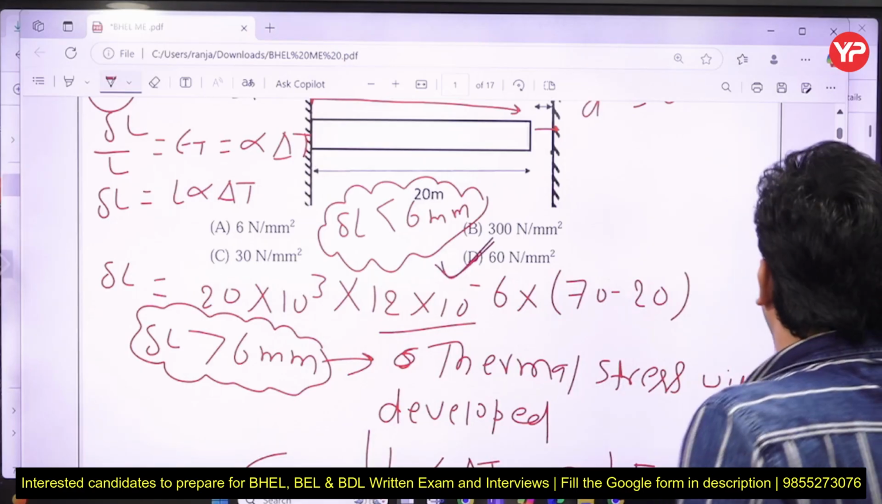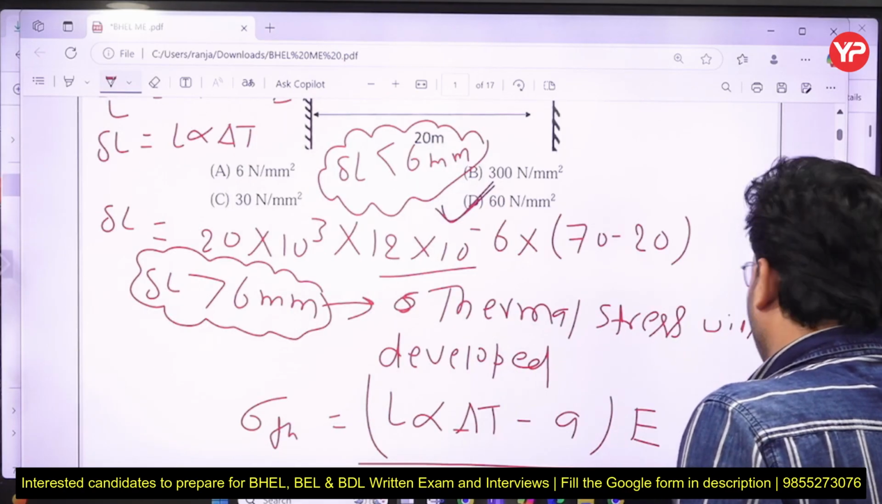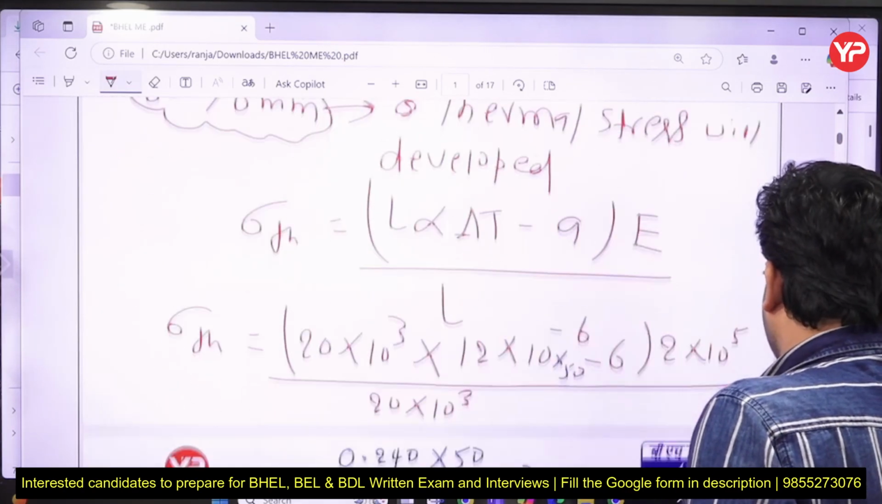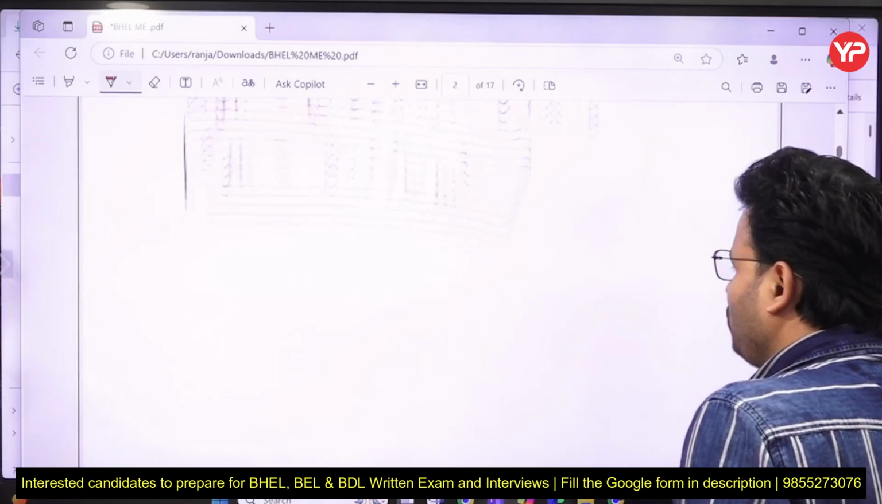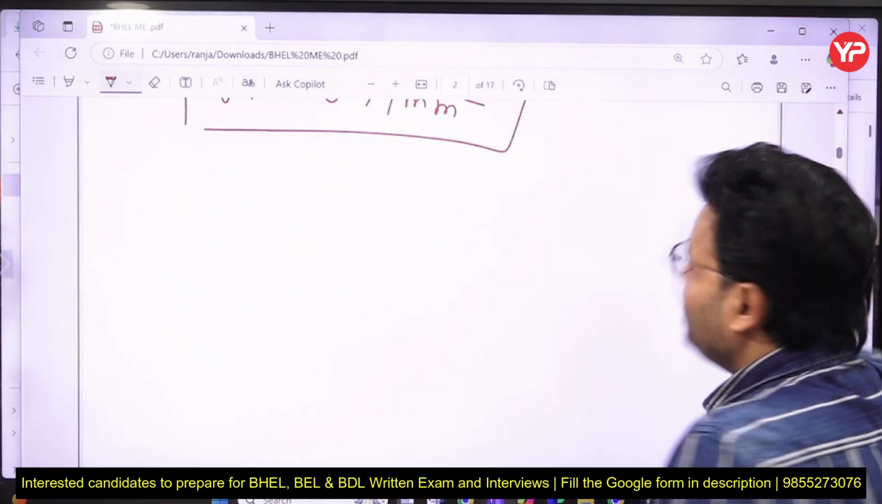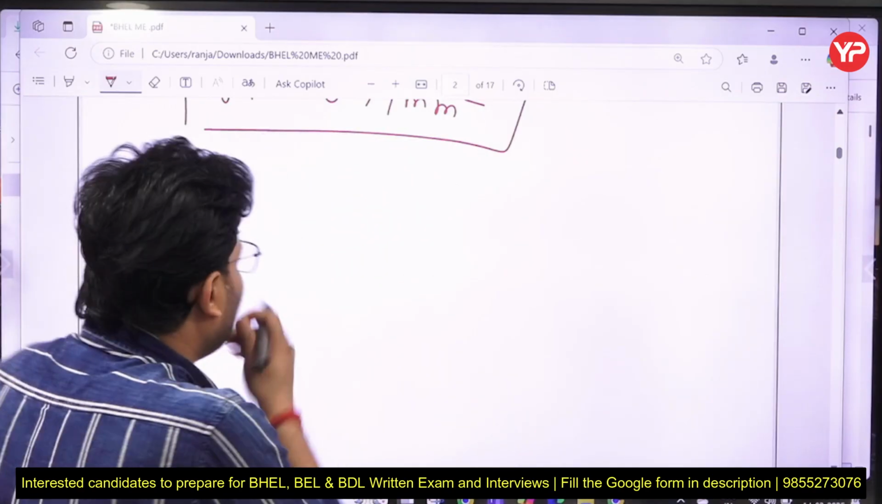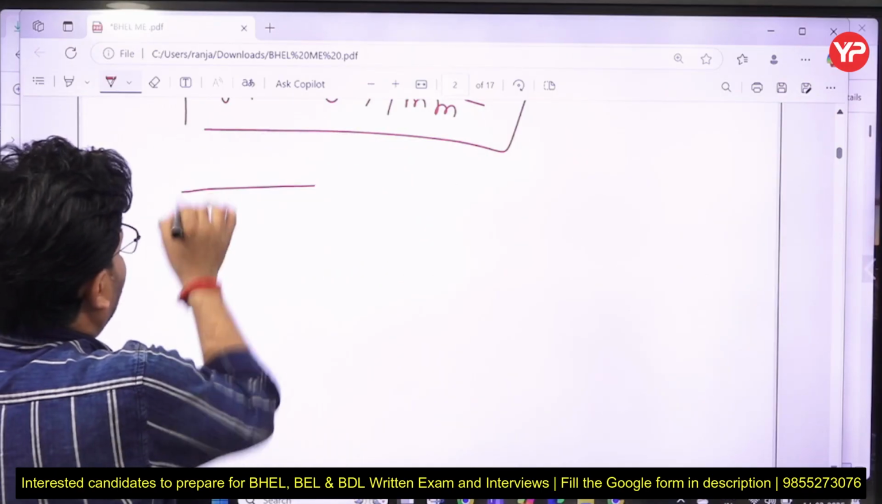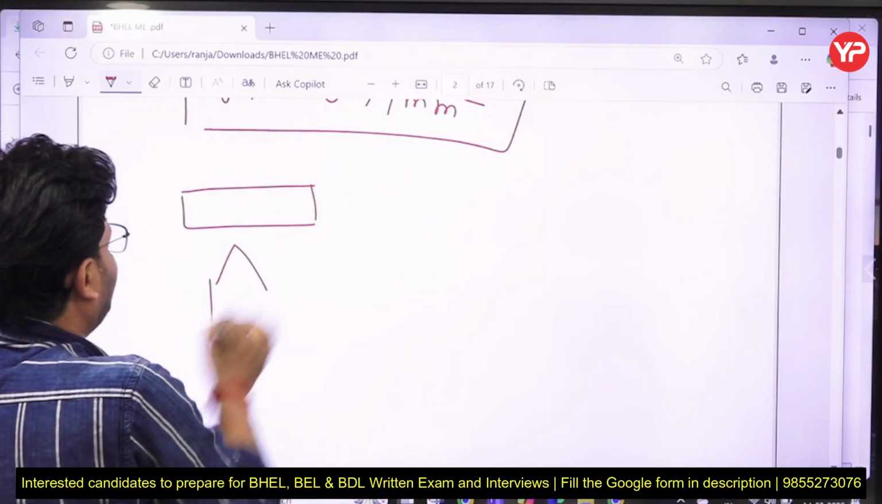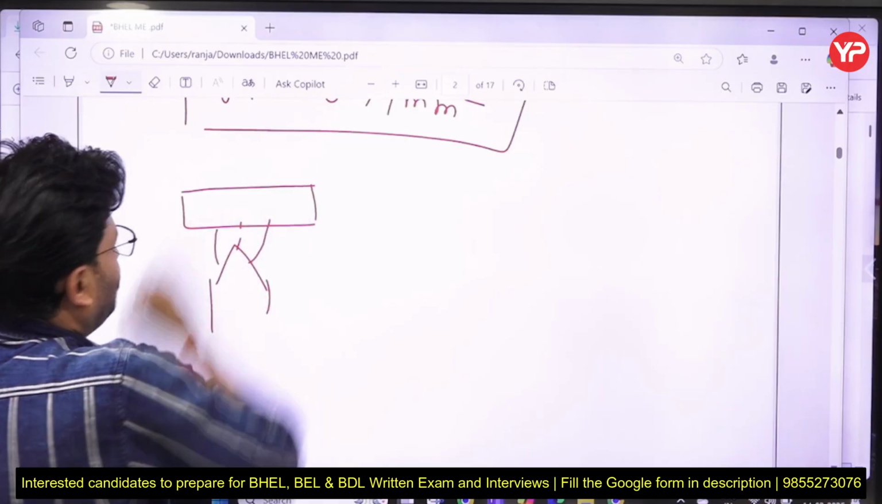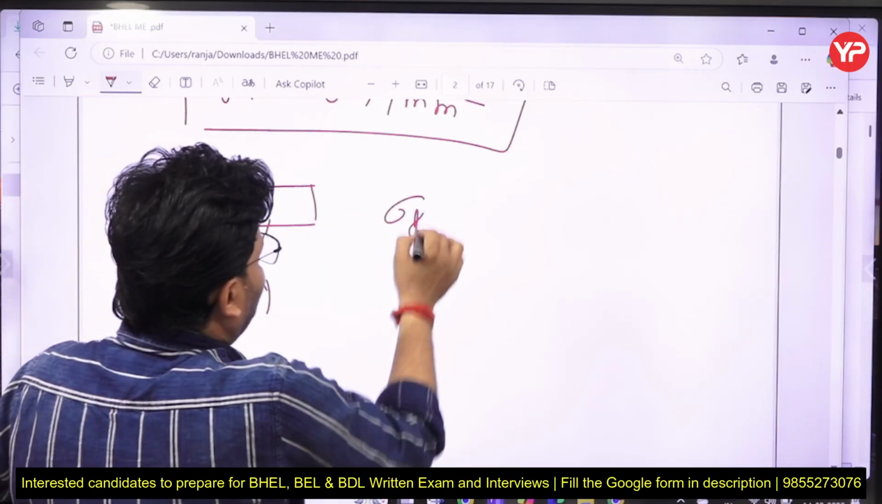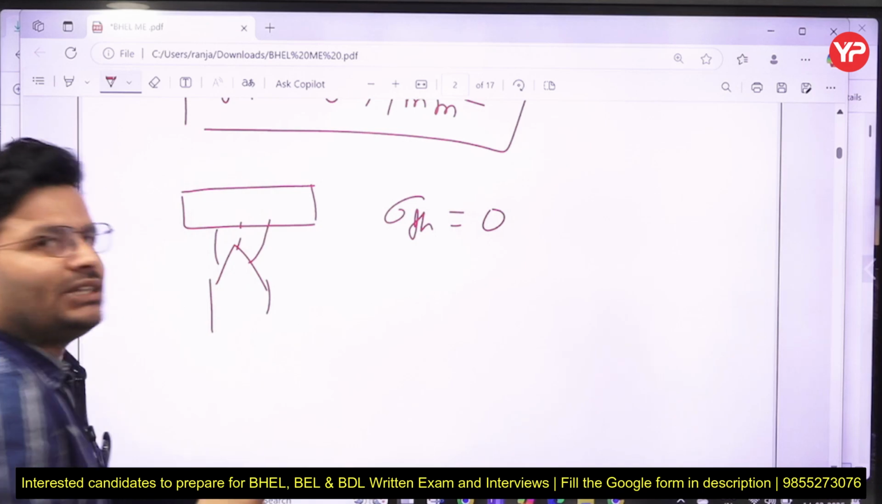My dear friends, just for safety purposes, I want to tell two or three more things here, since that question has been asked. It might be possible that in the coming exam we can see another case of thermal stress. So for being safe, I want to discuss: suppose this is the case of free expansion, right? And I am going to heat it. So what will be the thermal stress here? It will be 0, because that is free expansion.